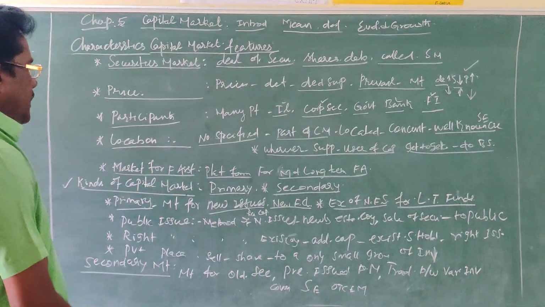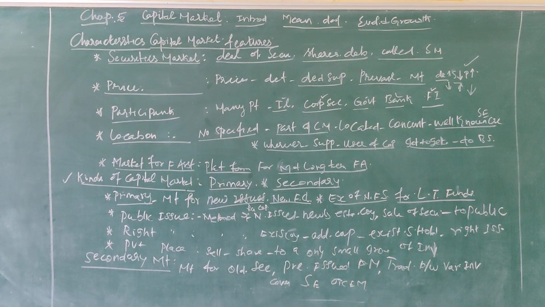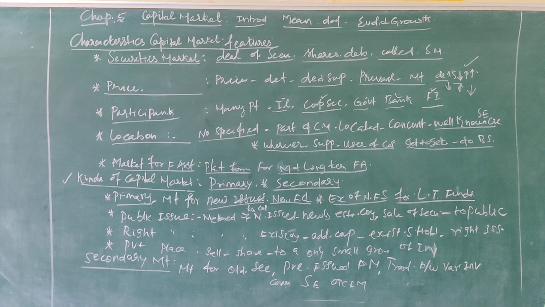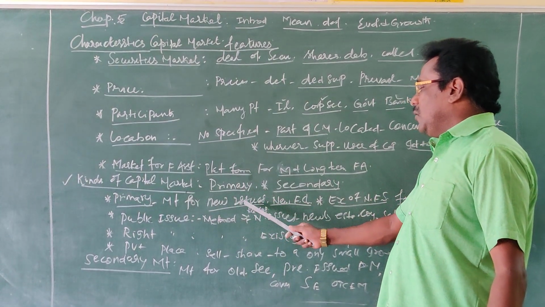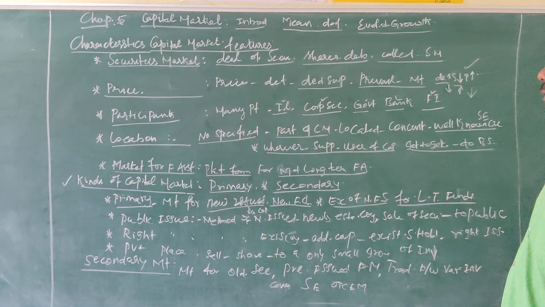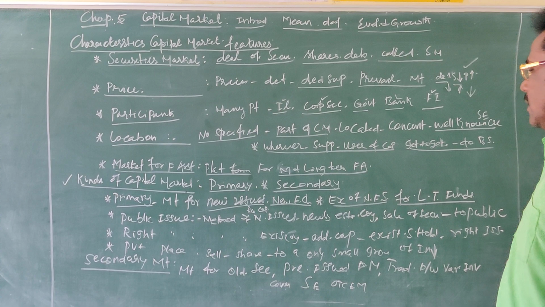So it is the financial market providing long-term funds for the newly established companies. That is why the primary market is a market for new issue of shares, the shares which are issued for the first time to the public or investors.